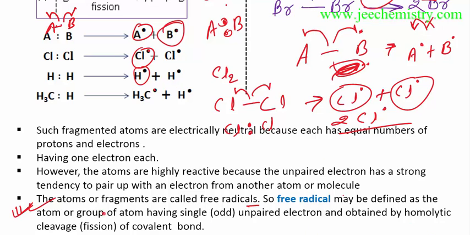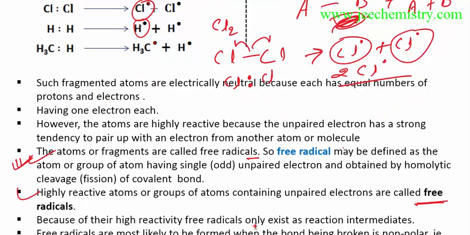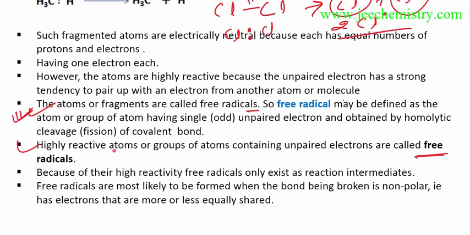A free radical may be defined as a group of atoms having a single unpaired electron, obtained by homolytic cleavage or homolytic fission of covalent bonds. These are highly reactive; a group of atoms containing unpaired electrons is called a free radical. Because of their higher reactivity, free radicals only exist as a reaction intermediate.